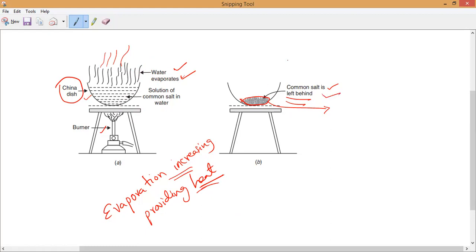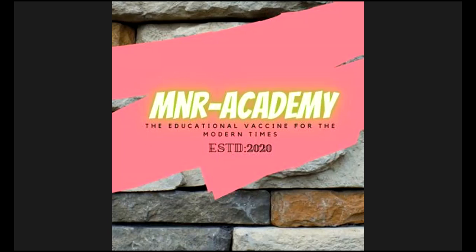That is the method we are using to separate what? Evaporation is used to separate common salt from salt solution. Understand, all of you? Yes or no? Sir. I will show you the real one. The real image, you can try it after the class also. Actually, the same process of evaporation is used on a large scale to obtain common salt from seawater.